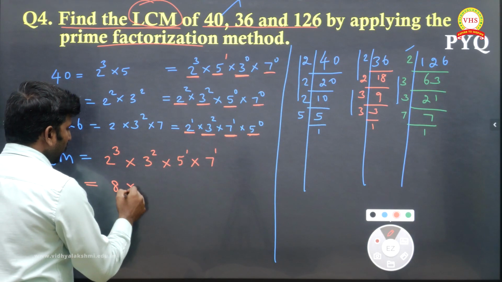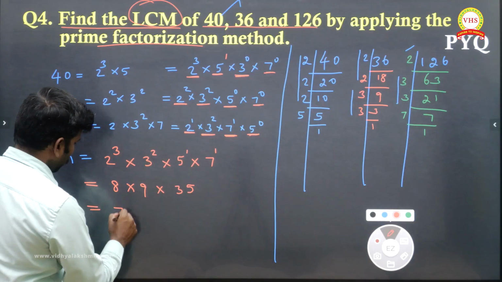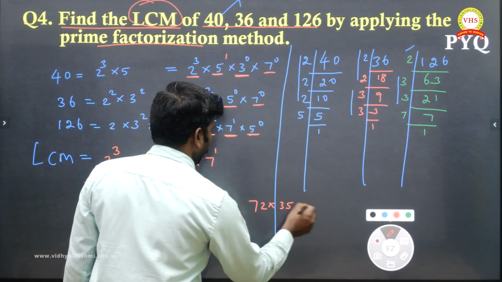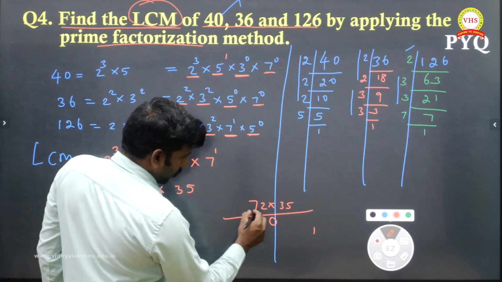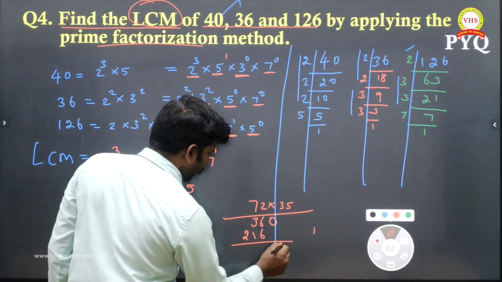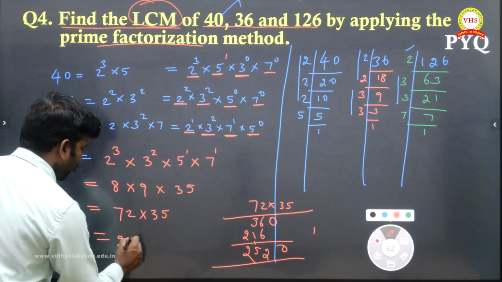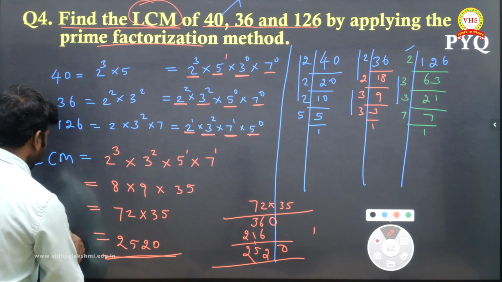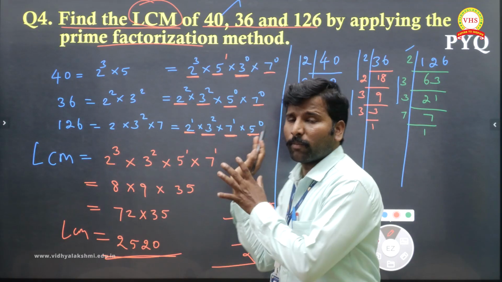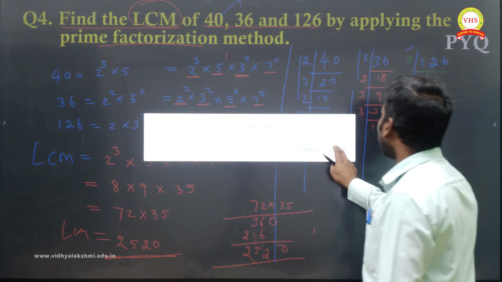So this will be 8, 9, and 7 5s are 35. Now this will be 9 8s are 72 into 35. If you multiply, that is your answer. 72 into 35: 5 2s are 10, balance 1; 35, 36; 3 table now, 2 3s are 6, 7 3s are 21, 0, 12, 1 again, 5, 2. So what am I getting? 2, 5, 2, 0. Is that our required answer for question number 4? Children, if you write like this, it will be easy. Again I am telling, this will be easy. Right? Now next we will go to question number 5.